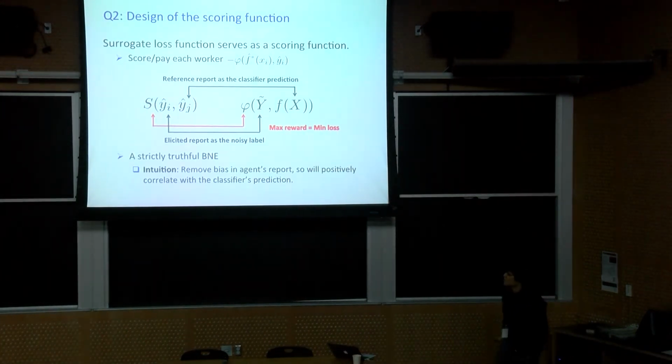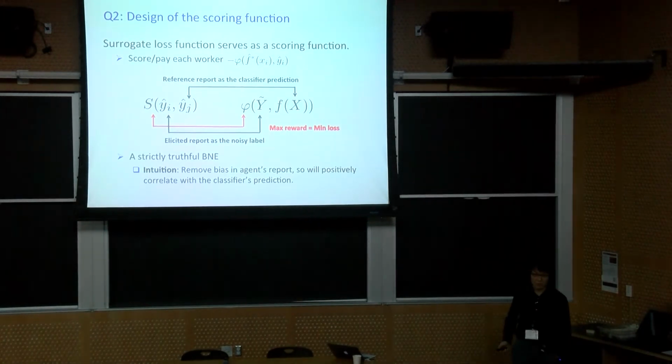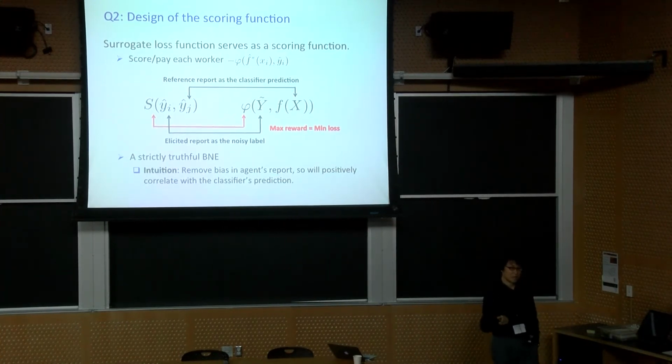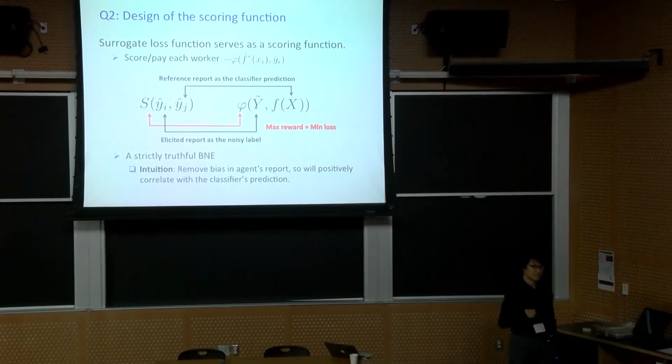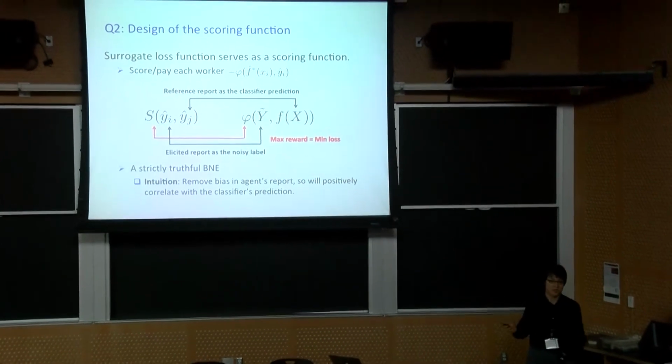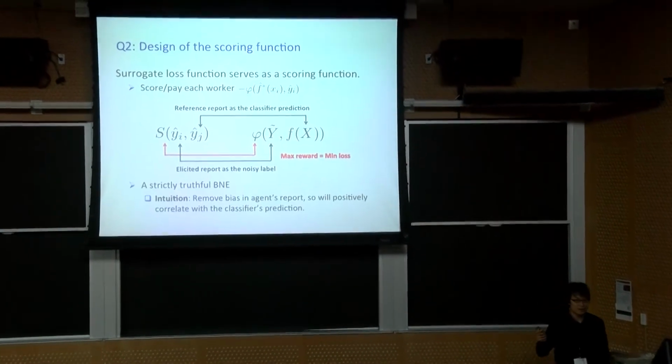And why does this give us a strict truthful Bayesian-Nash equilibrium? The intuition is that the surrogate loss function is going to remove the bias in agents' reports. So if I choose to report truthfully, I know my report is going to appear as if it's the ground truth, and it positively correlates with the optimal classifier's prediction.